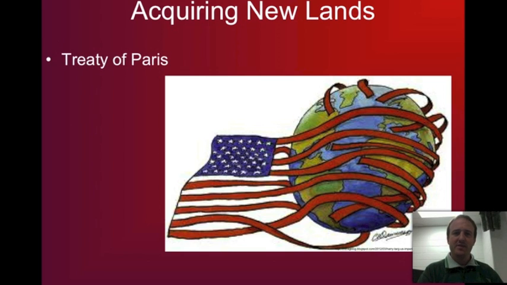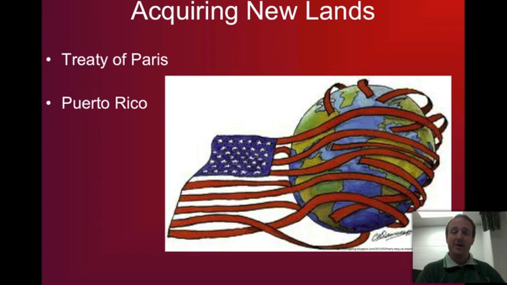This treaty was signed by the United States and Spain after the Spanish-American War, along with the American and Cuban victory, and along with millions of dollars. This is what gave the United States the territories of Puerto Rico, Guam, etc., etc. But each of these territories takes on its own look as far as what happens after the treaty is signed and what the United States ends up doing with the territory itself. So let's take a look at Puerto Rico first.